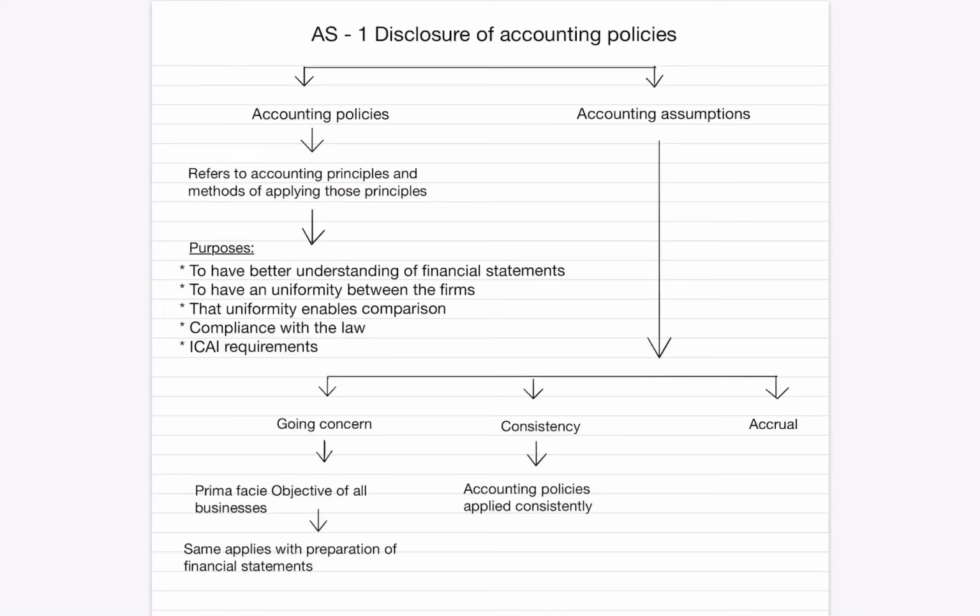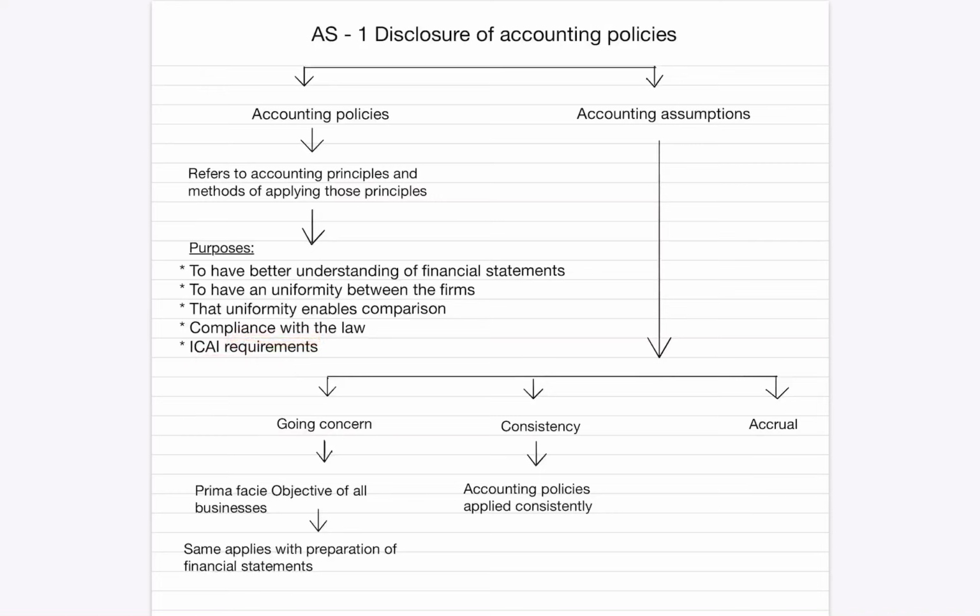But it is the choice of the management to choose their own method of depreciation. It can be charged either through the straight line method or written down value method or annuity method or sinking fund method, etc. Then what are the purposes of the accounting policy? To have a better understanding of the financial statements, and to have uniformity between the firms, and that uniformity enables comparison. Next, compliance with law, and the last one is ICAI requirements.